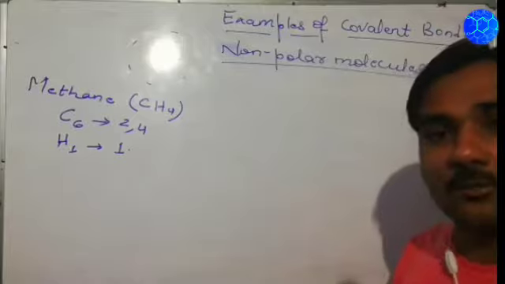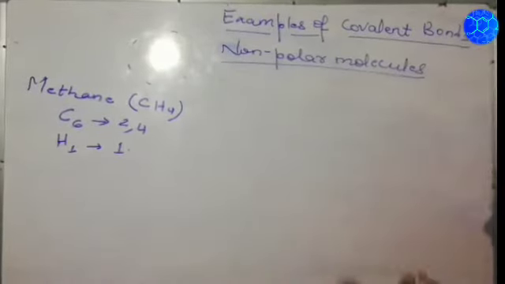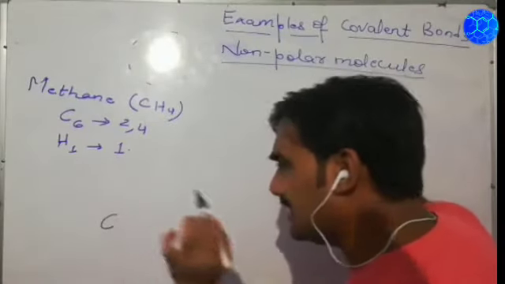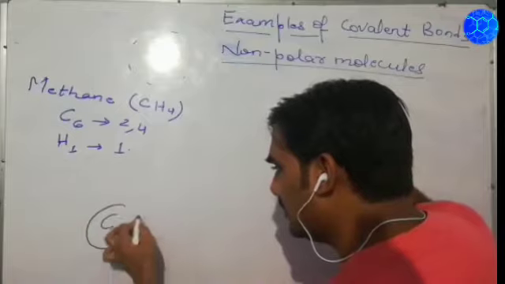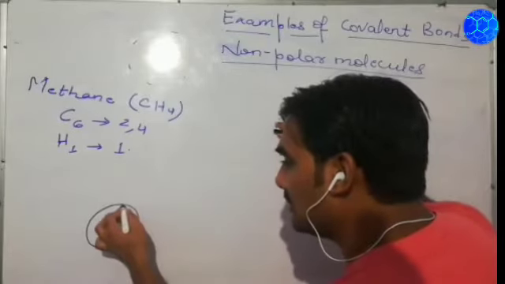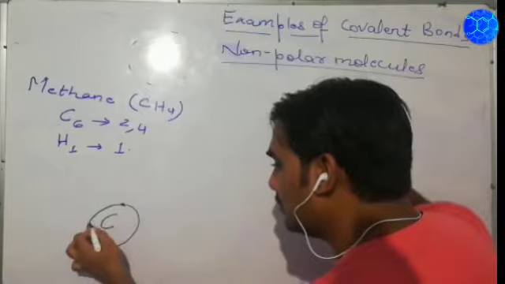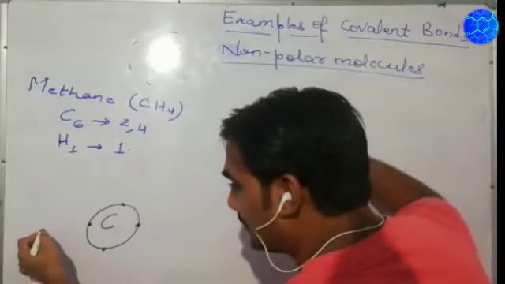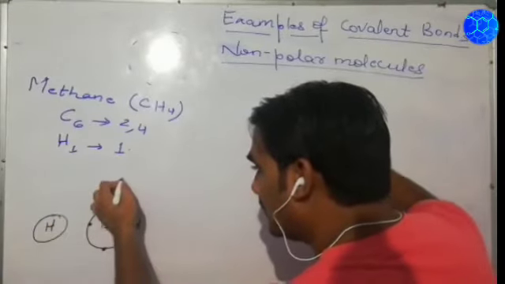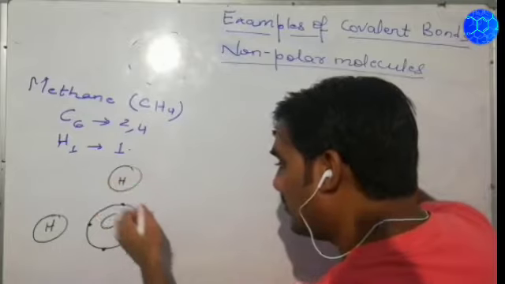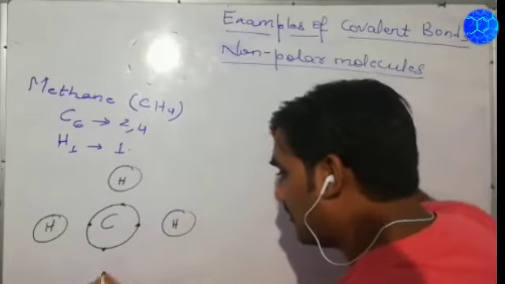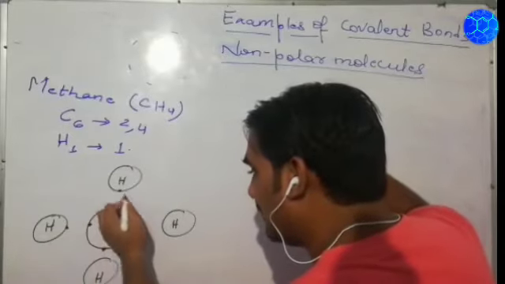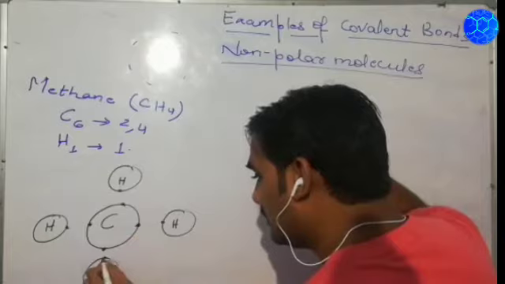Now coming on to the atomic orbital diagram of methane. What it can be? Same way, like what here I present for you. Carbon is the central atom and we are taking the outermost shell. The outermost shell is having what? 4 electrons: 1, 2, 3 and 4. Surrounded by what? 4 hydrogen atoms. Like this, right? And all 4 hydrogen atoms having what? 1 electron in the outermost shell.